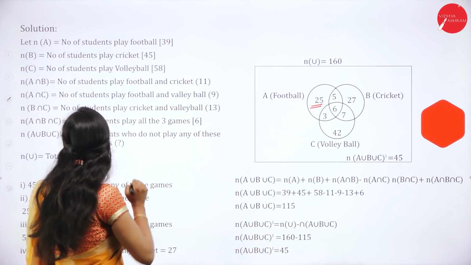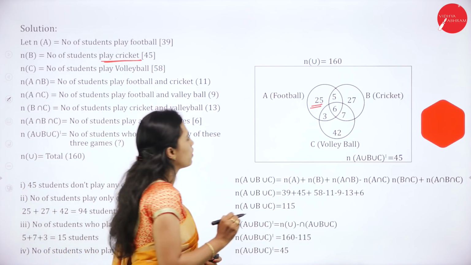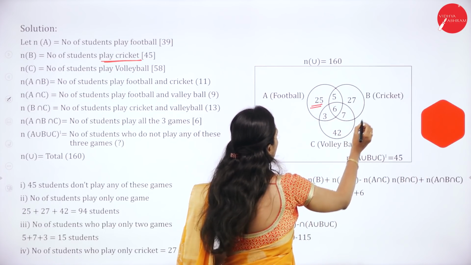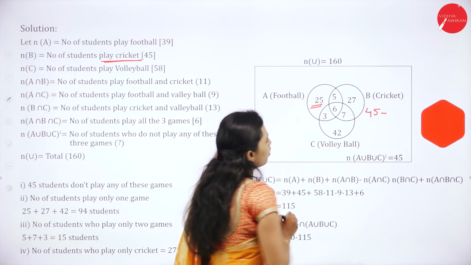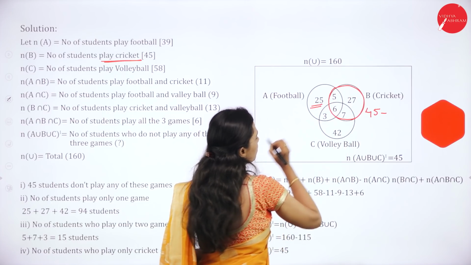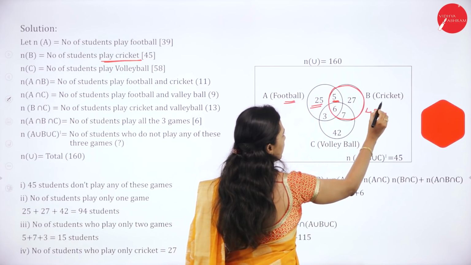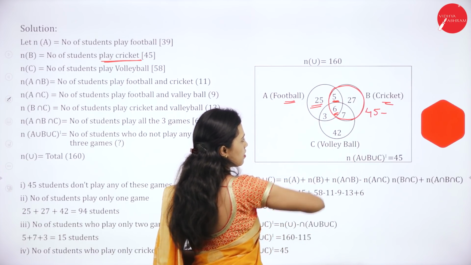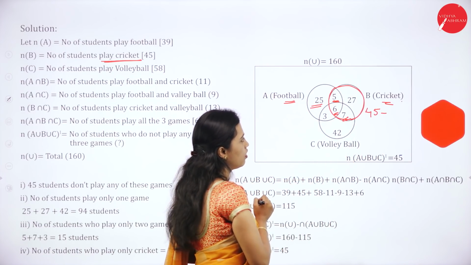Next is number of students who play cricket. How many students play cricket? Total there are 45 students who play cricket. Out of 45 students, 5 play both football and cricket, 6 play all the 3 games, 7 play cricket and volleyball.